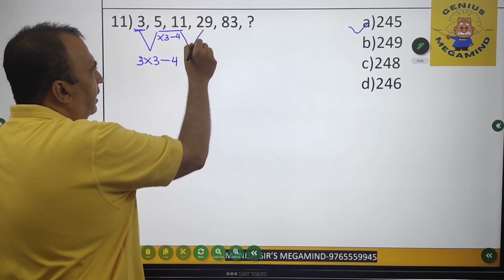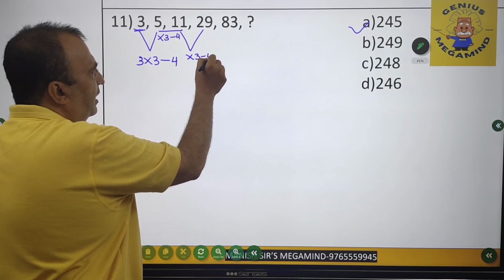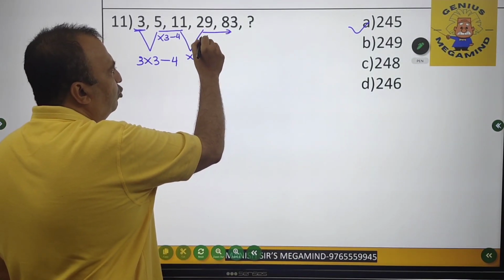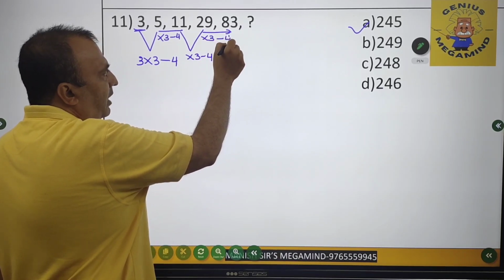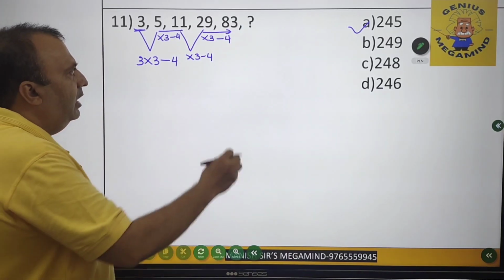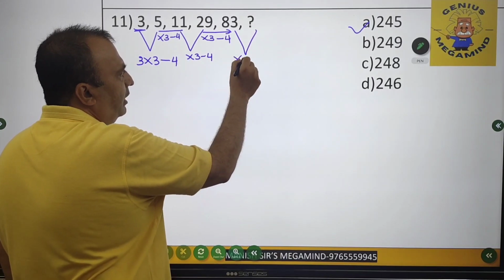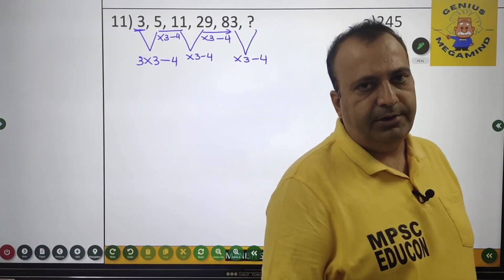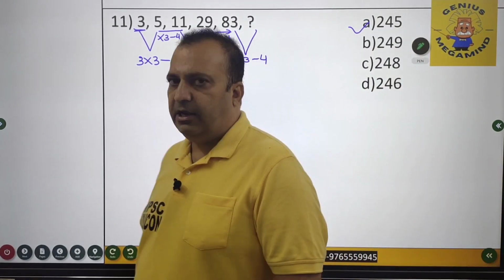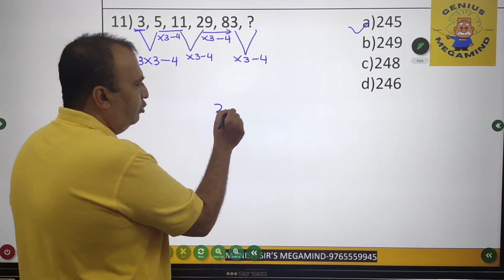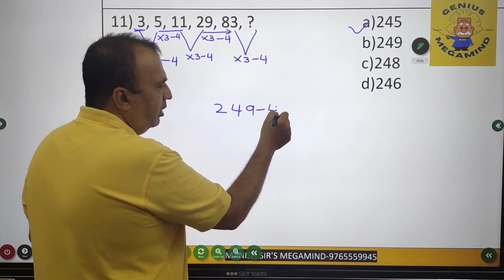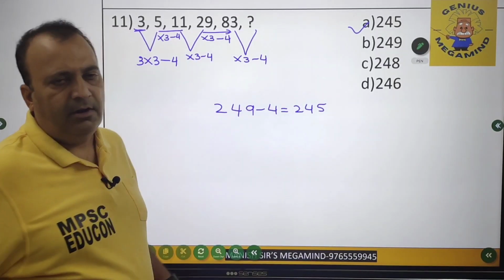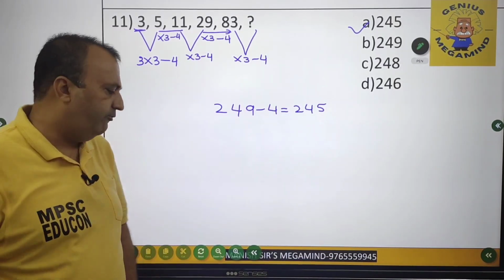Now again 11 into 3, 33 minus 4 is what? 29. Now 29 into 3 is 87, minus 4 is what? 83, and 83 into 3 minus 4 will be what? Now 83 into 3 is 249, and 249 minus 4 comes out to be 245.